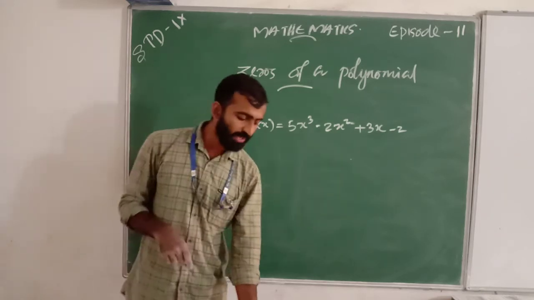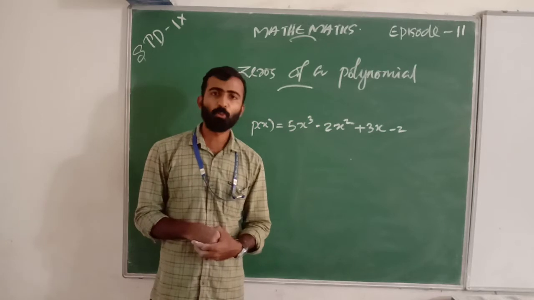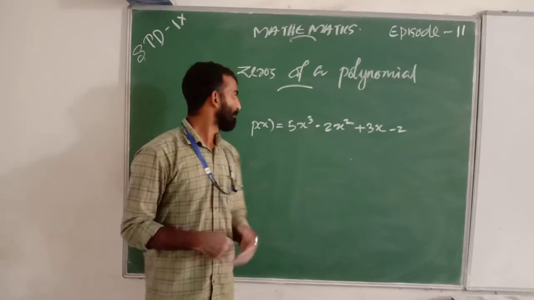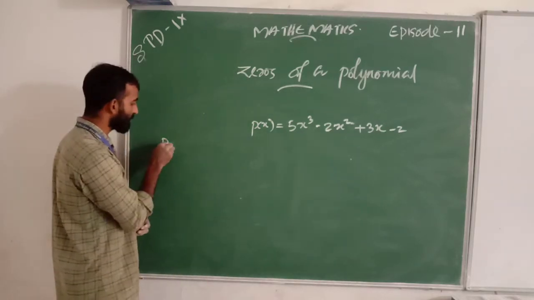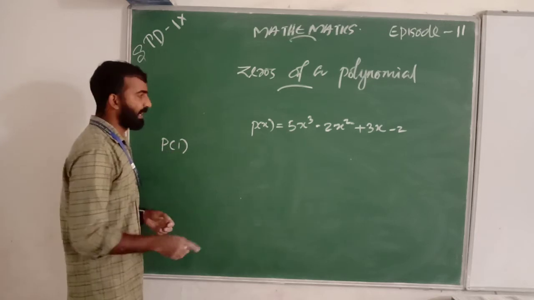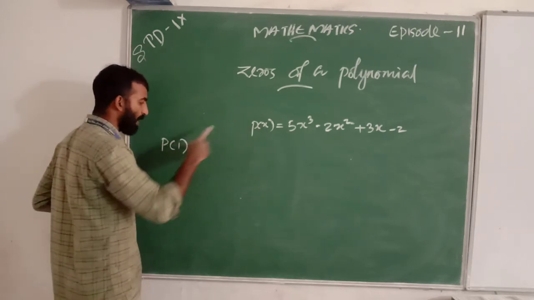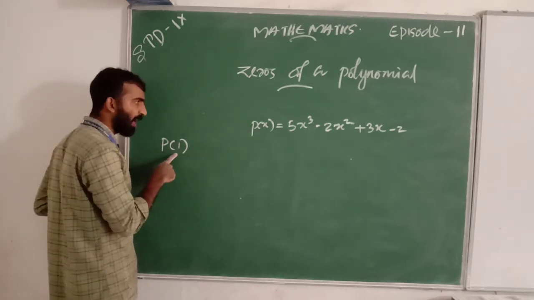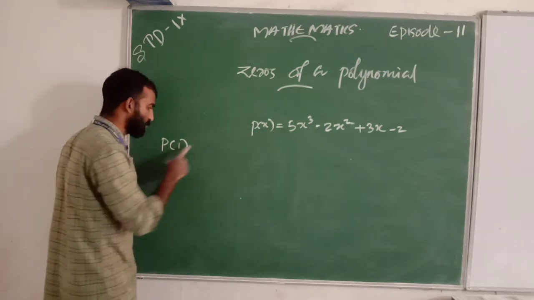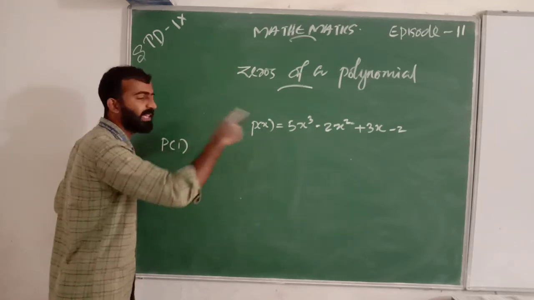Then we want to find p of 1. P of 1 means we replace x by 1, and then we get the answer.